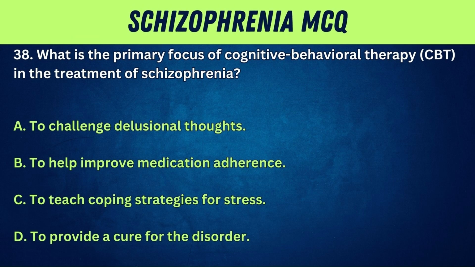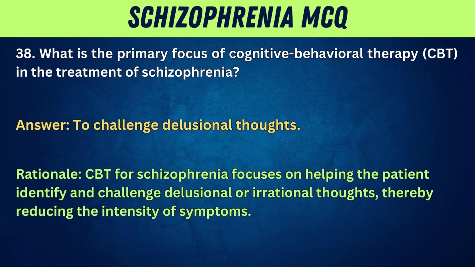38. What is the primary focus of cognitive behavioral therapy, CBT, in the treatment of schizophrenia? A. To challenge delusional thoughts. B. To help improve medication adherence. C. To teach coping strategies for stress. D. To provide a cure for the disorder. Answer: to challenge delusional thoughts. Rationale: CBT for schizophrenia focuses on helping the patient identify and challenge delusional or irrational thoughts, thereby reducing the intensity of